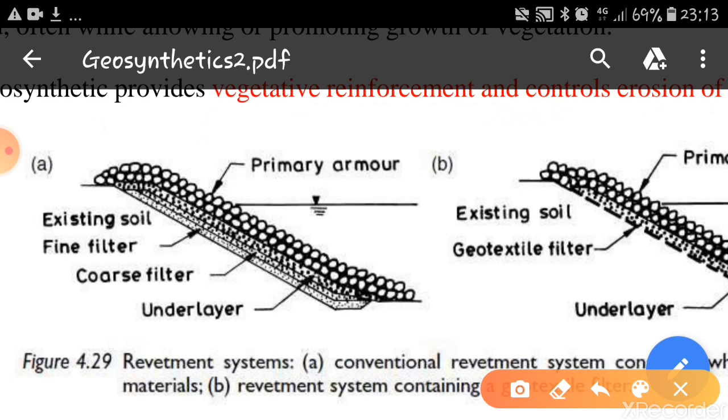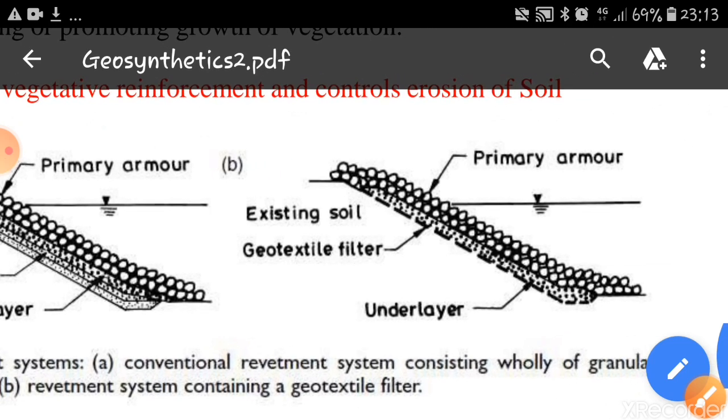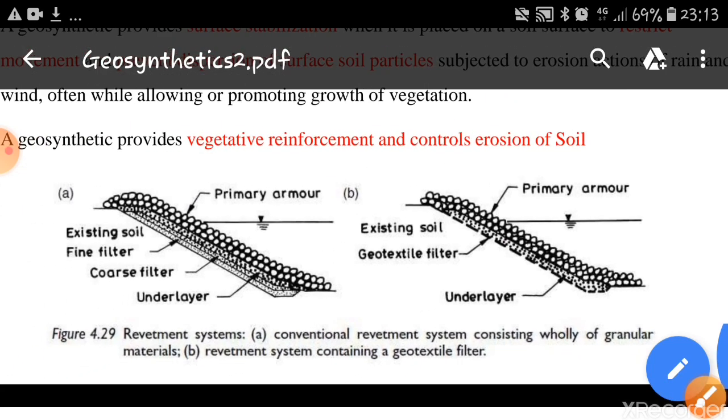You can see the existing soil, and above that fine filter, coarse filter, and underlayer are also provided. This is shown here, how the geotextile filter is provided so that it prevents slope erosion.